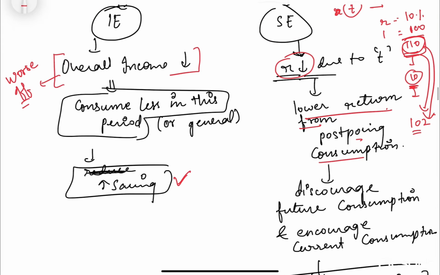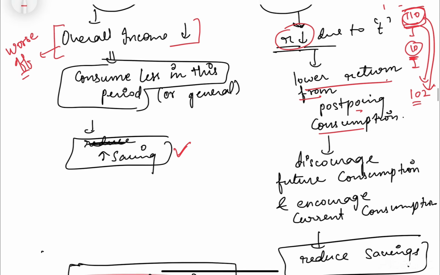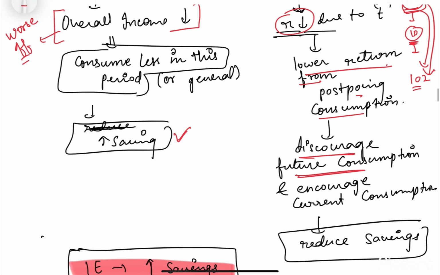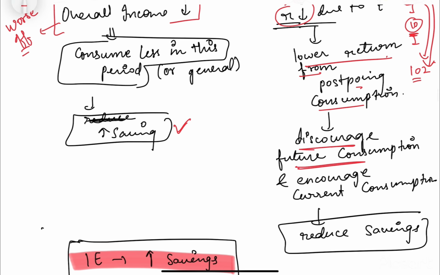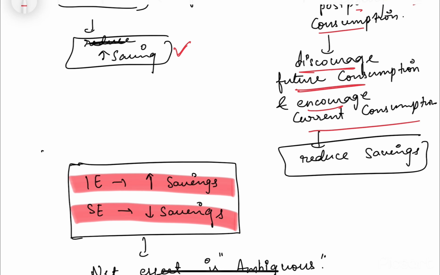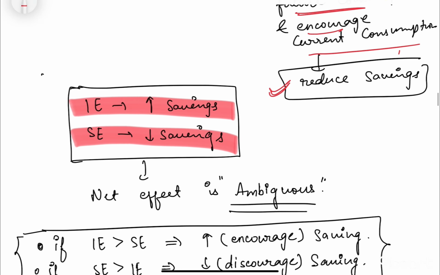Because now he is expecting lower returns in future because of the imposition of tax, it also discourages future consumption, because there is no benefit: if I am saving, tax is being applied anyway. I won't be able to consume more in the next period also because of tax. My income will not increase as much in the next period either. So this will discourage future consumption and encourage current consumption. And if he goes more for current consumption, he would not be able to save more, so this will reduce the savings.